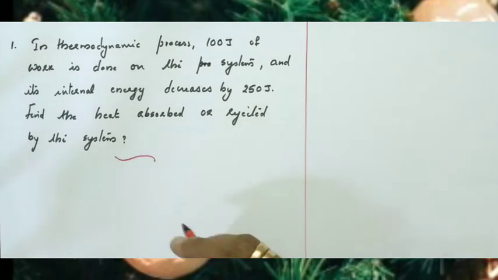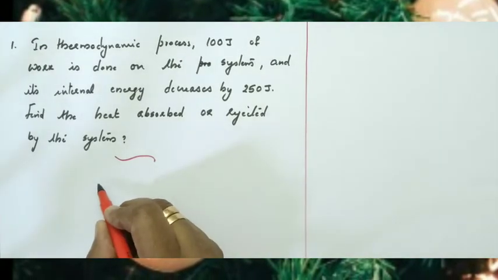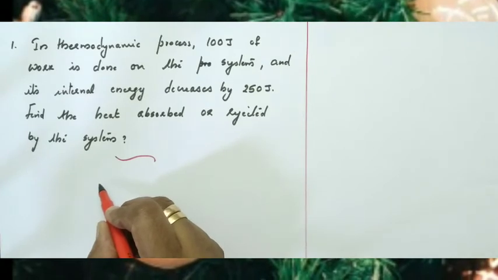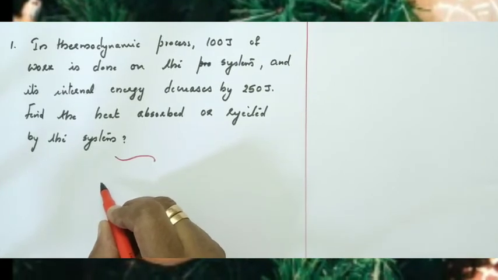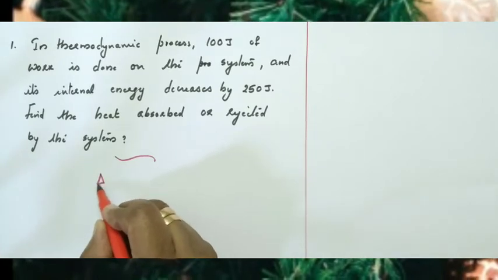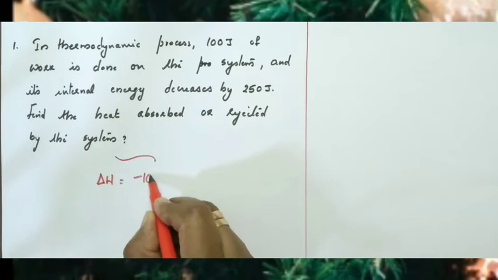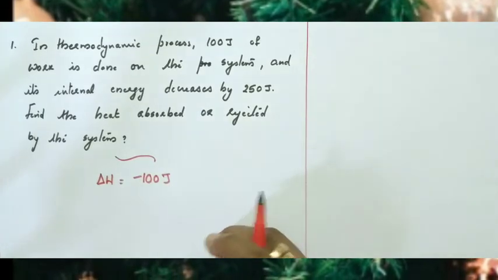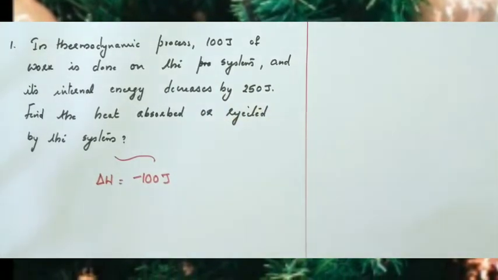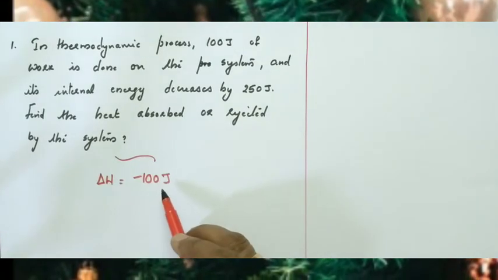So here 100 joule of work is done on the system. Work done on the system means work is taken as negative. We know that work done by the system is positive and work done on the system is negative. So here work done on the system is minus 100 joules. Clear? Work done on the system means volume decreases. Volume decreases means work done is negative.